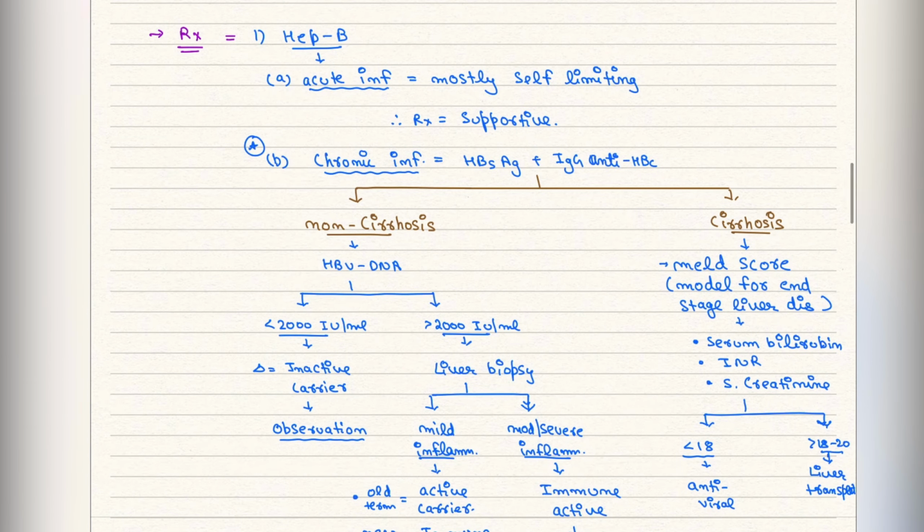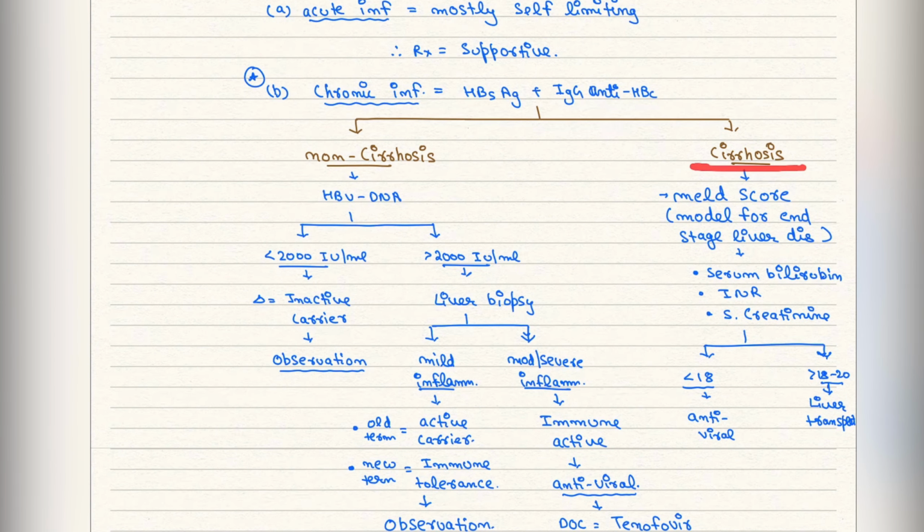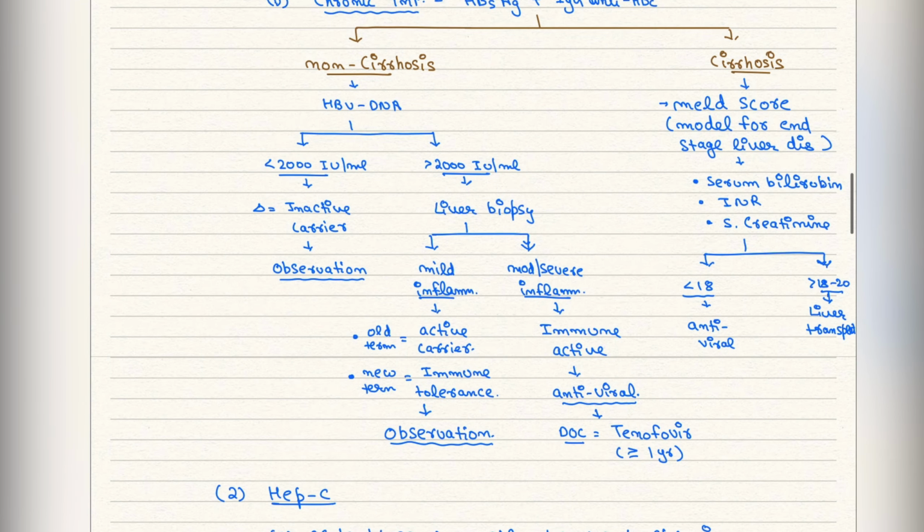So now we will look for cirrhosis of liver. Okay, if cirrhosis of liver is present, then we will go for MELD score. MELD score is model for end stage liver disease. In MELD score, three main things are mostly found, that is INR, serum bilirubin and serum creatinine. On the basis of this, numbers are given. If it is less than 18, then antiviral drugs is given. What is the antiviral drugs? It is tenofovir for more than 1 year. Okay, if it is more than 18 to 20, then liver transplant is the only choice.